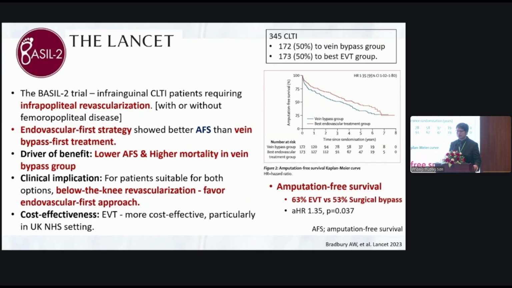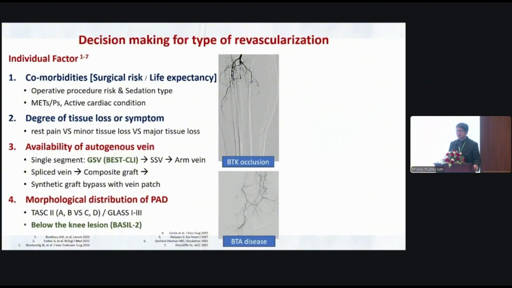For cost effectiveness, EVT is more cost effective, particularly in the UK NHS setting. And this is the decision making for the type of revascularization in Thailand, from the current evidence base. From the individual factors, firstly we use comorbidity, surgical risk and life expectancy of the patient. Second, the degree of tissue loss or symptoms. Third is the availability of autogenous vein, especially single-segment GSV, as published in BASIL-1.